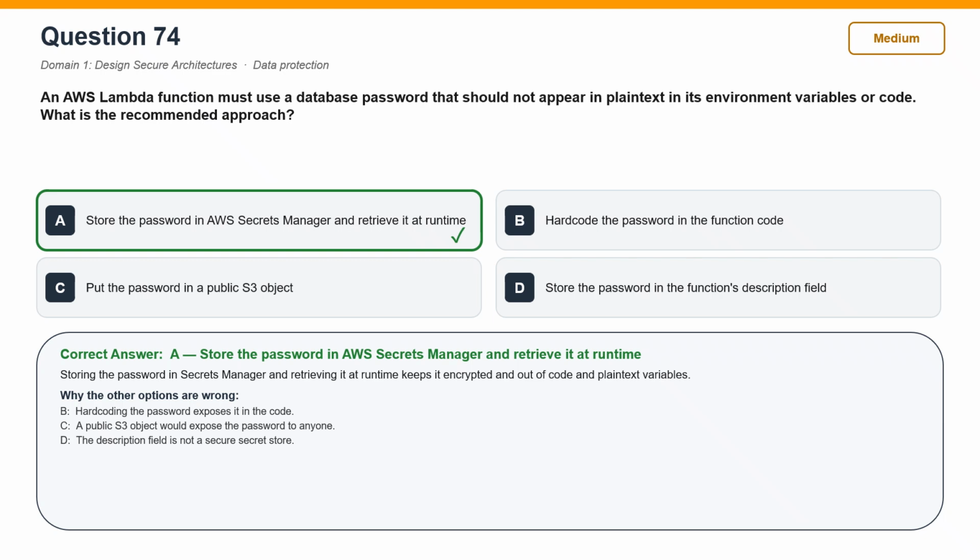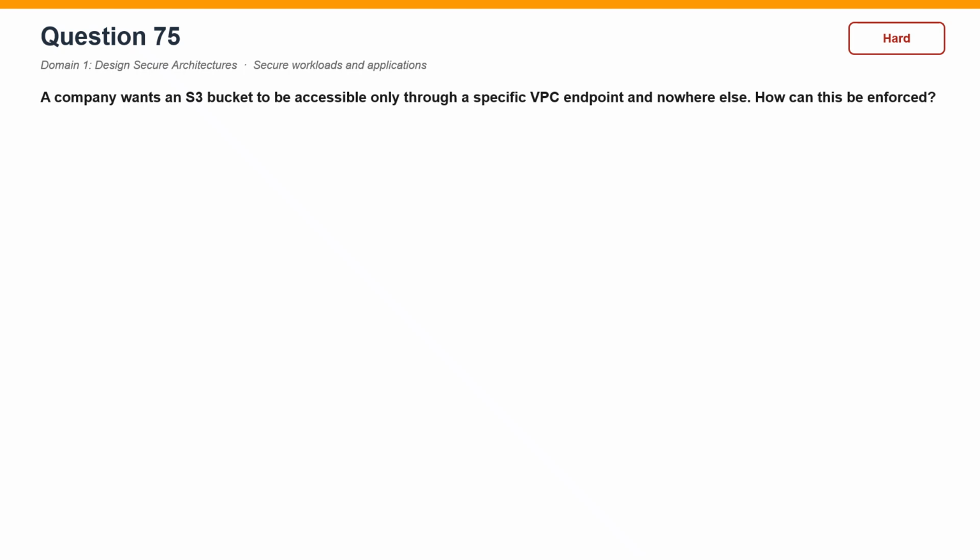Now, why the other options are wrong? Hard-code the password in the function code is incorrect. Hard-coding the password exposes it in the code. Put the password in a public S3 object is incorrect. A public S3 object would expose the password to anyone. Store the password in the function's description field is incorrect. The description field is not a secure secret store.